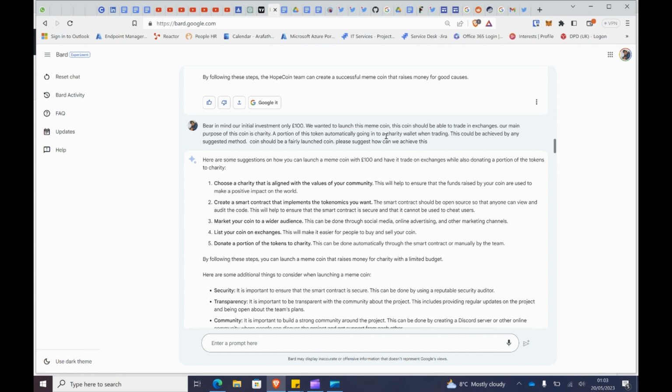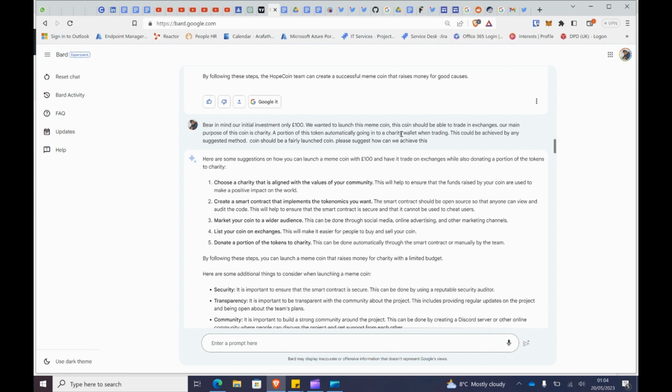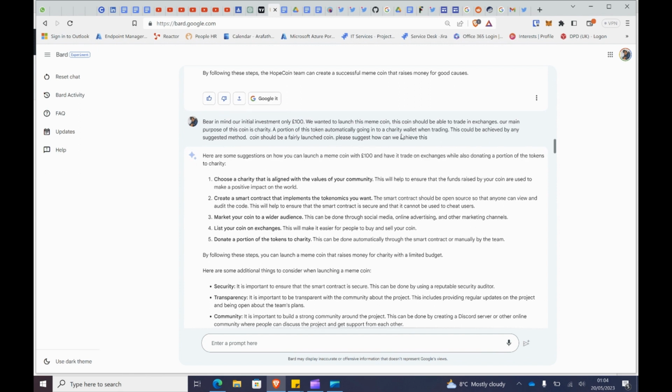We want to launch the meme coin. This should be able to trade in exchanges. Our main purpose of this coin is charity. A portion of this token automatically goes to a charity wallet when trading. This is what I'm thinking. So when people go and buy the coin, automatically a percentage goes to a charity wallet. So we'll use a charity wallet to do the charity that we are aiming for. So that is the plan.